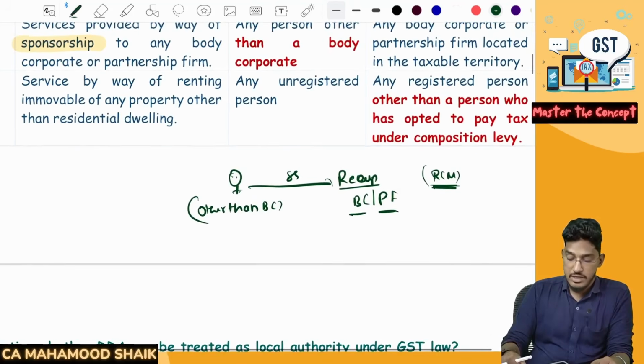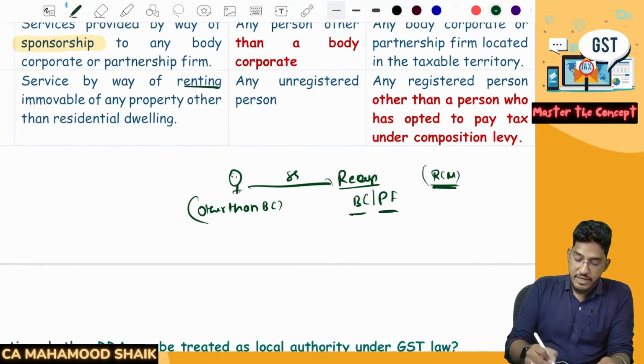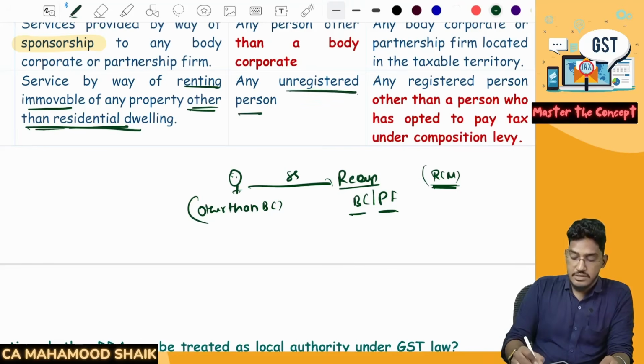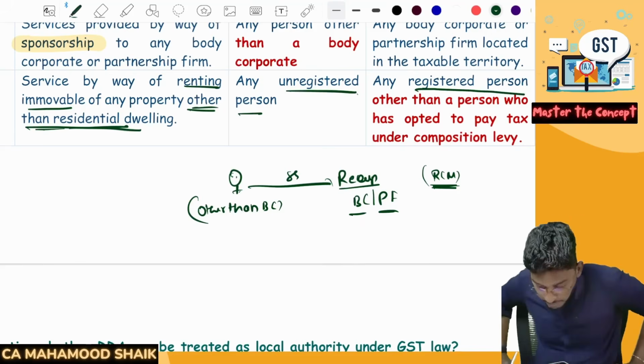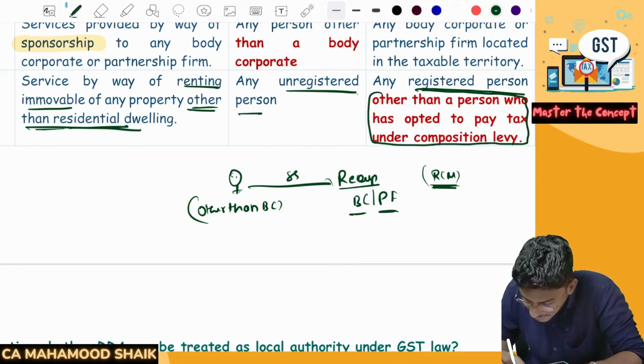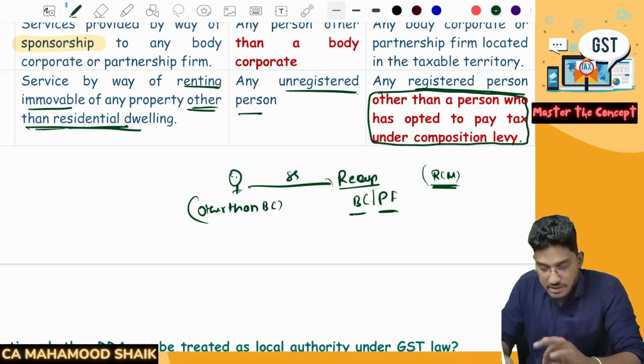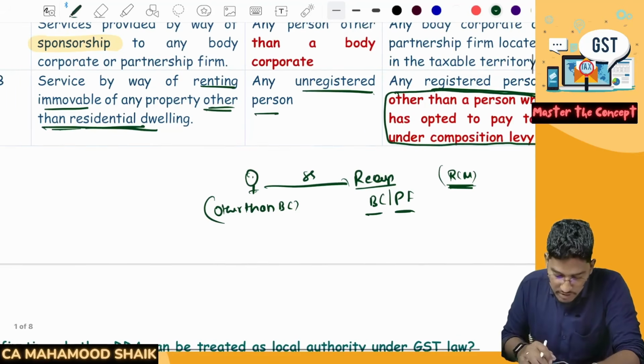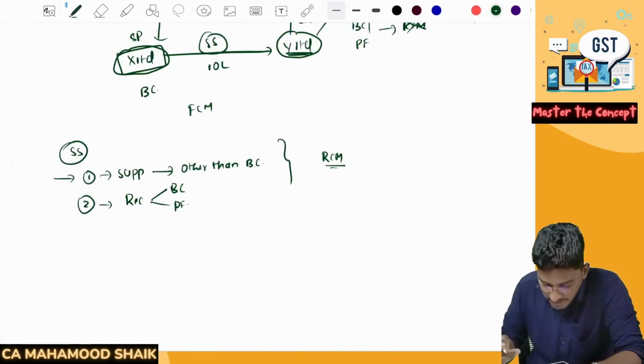Next, even in 5AB, renting of residential dwelling, there is one amendment here. Let us try to understand what they are trying to say. Services by way of renting of immovable property other than residential dwelling. Sorry, this is other than residential dwelling. And if the supplier is an unregistered person and the recipient is a registered person, then in that case RCM will become applicable. So what was the provision earlier? This red is the amendment. So previously this provision used to be there, and this talks about 5AB, services by way of renting of immovable property other than residential dwelling.